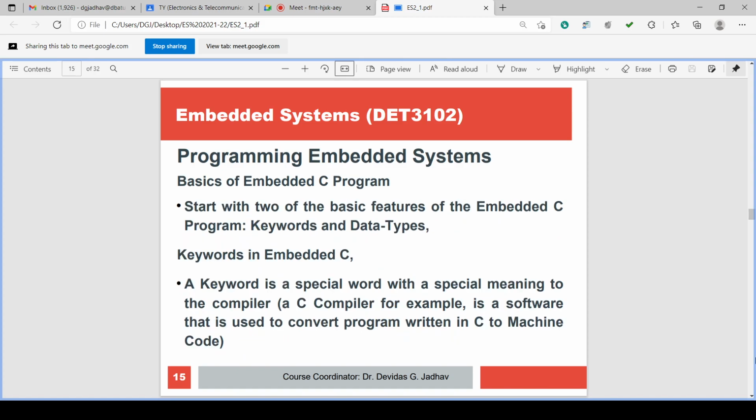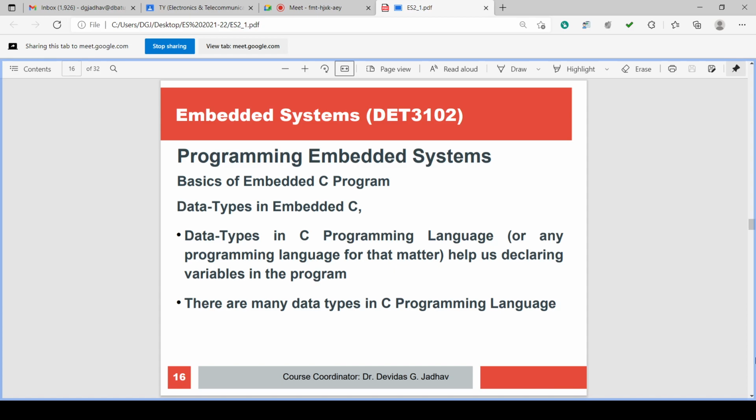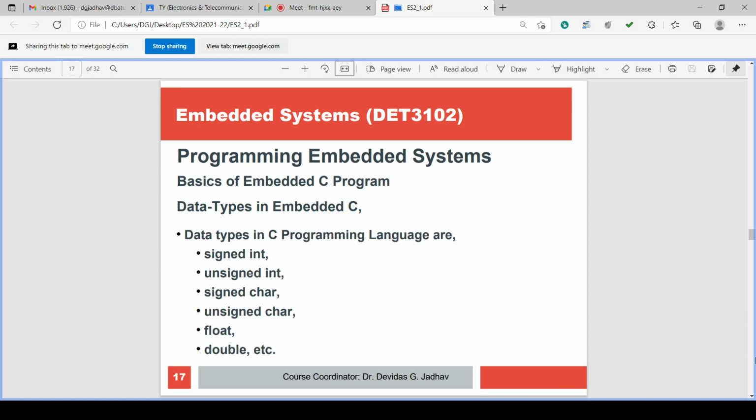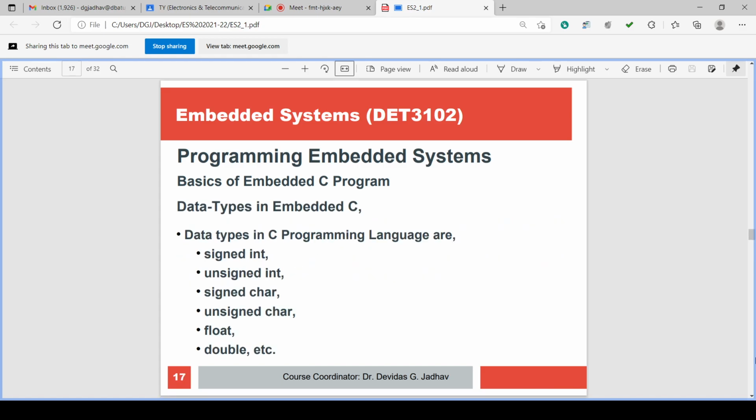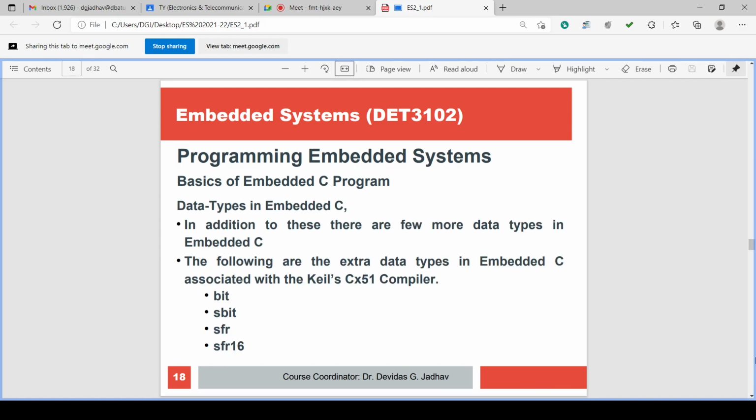Then there are keywords like in the other C language. Embedded C also has keywords, and embedded C has data types. We have seen the different data types also: unsigned integer, signed integer, signed character, unsigned character, float, double, etc. And in embedded C, these C data types are there, but along with that some extra data types are there, which are bit,